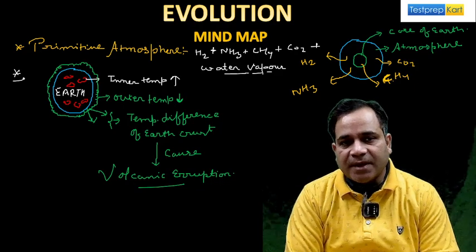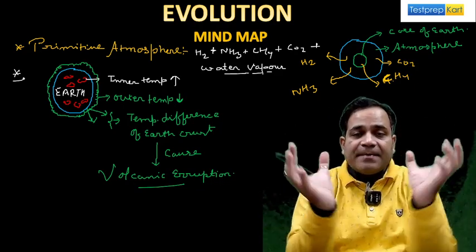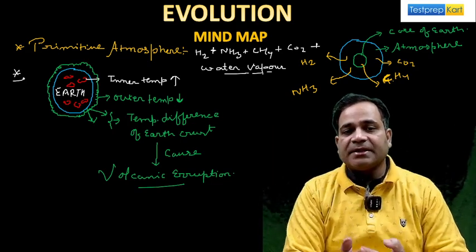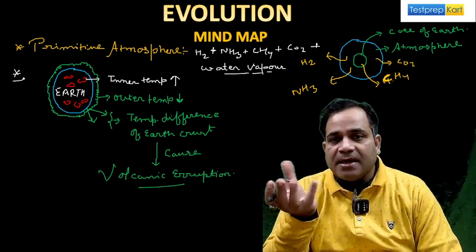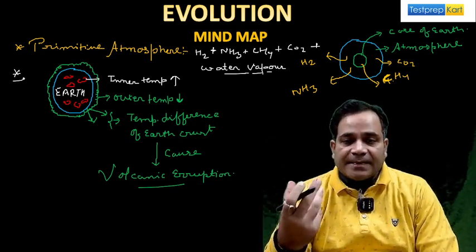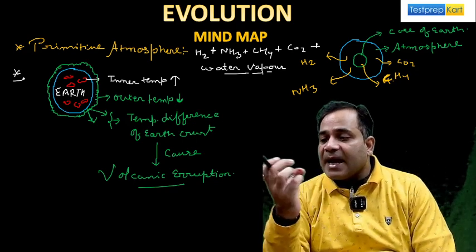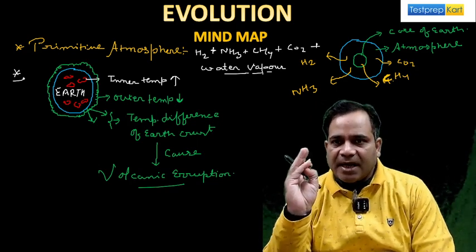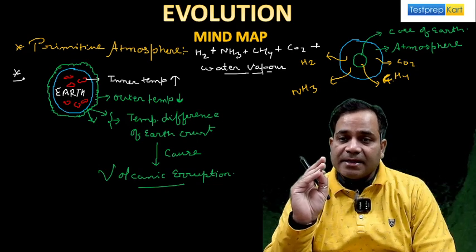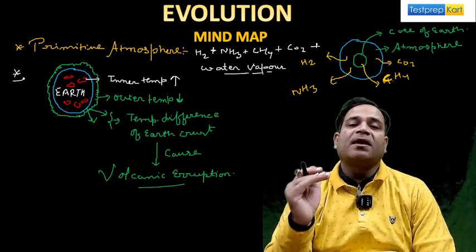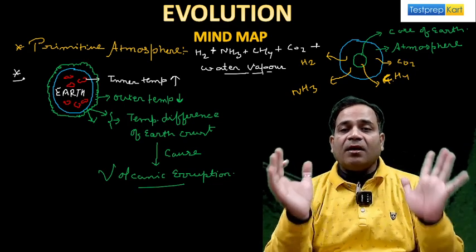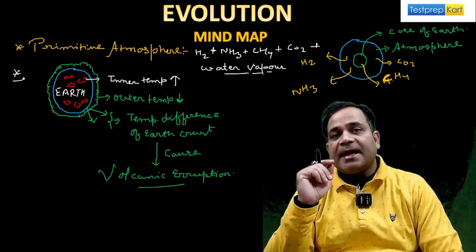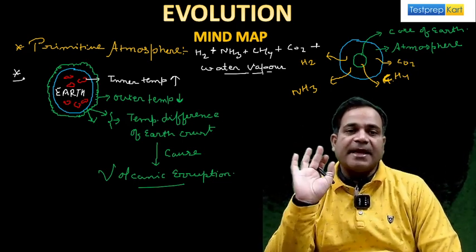In the primitive atmosphere, we all know that the inner temperature increases and the outer temperature reduces. So this temperature difference of the earth crust causes volcanic eruption, right? And whenever the volcanic eruption takes place, some gases are released also, sir. What gases? Carbon dioxide, methane, then ammonia, then hydrogen. So all these gases are released during volcanic eruption. It means that at that time, in the primitive atmosphere, these all are the gases.